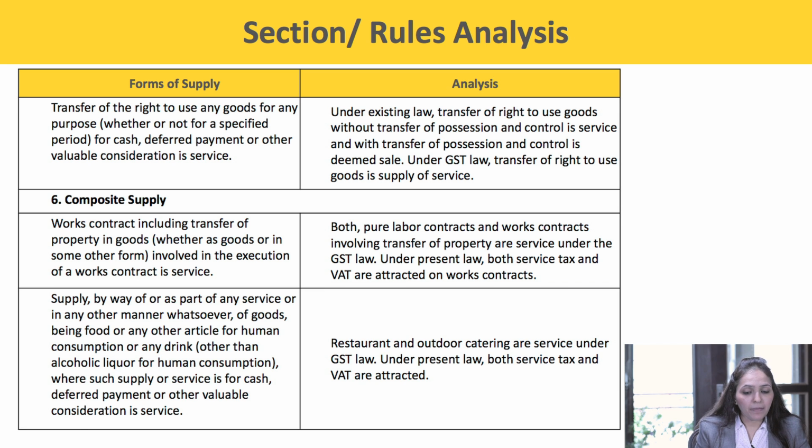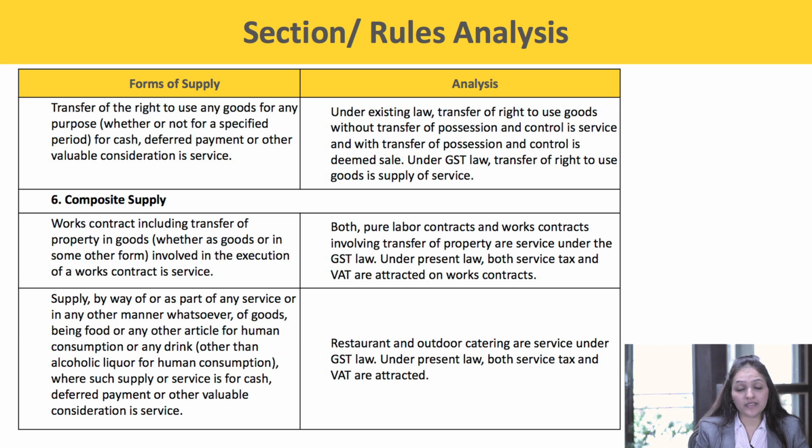Second, supply by the way of or as the part of any service in any other manner whatsoever of goods being food or any other article for human consumption or any drink other than alcoholic liquor for human consumption, where such supply or service is for cash, deferred payment or other valuable consideration is a service.